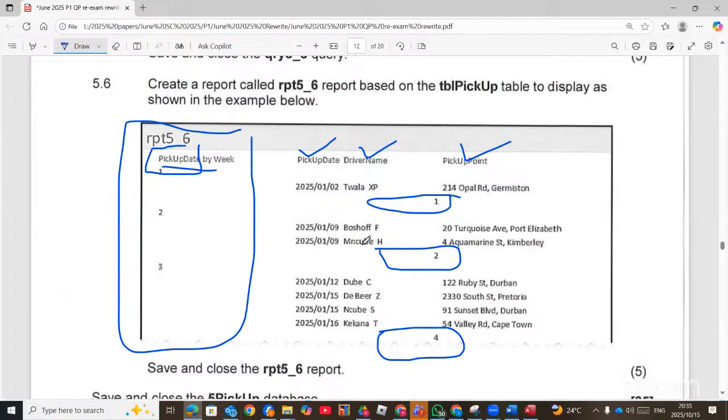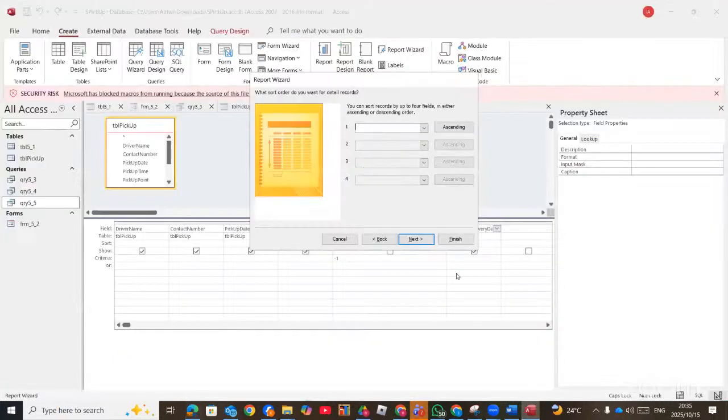You can see here, Boshoff and then Ngube. So B comes before MN. Check here, Dube and Debere, they are not the same because this one should have come before that. So they did not do any form of sorting. So whenever you get this type of question, you must check carefully whether they were sorted or not. Yeah, so there was no sorting. So we can proceed.